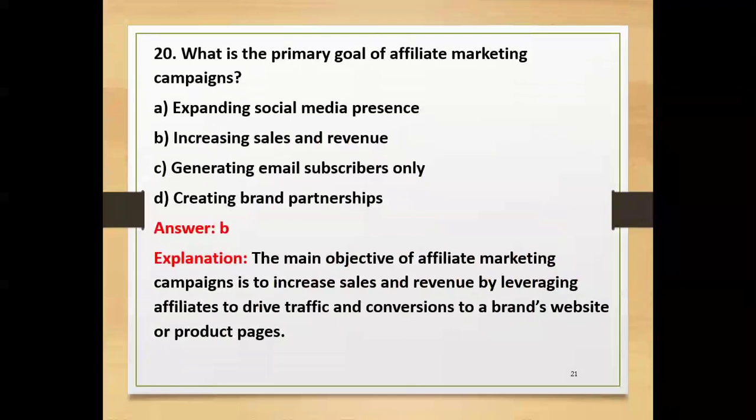The last one: what is the primary goal of affiliate marketing campaigns? What is the main goal? Is it expanding social media presence, increasing sales and revenue, generating email subscribers only, or creating brand partnerships? The answer is B. The main objective of affiliate marketing campaigns, in fact of any marketing campaign, is to increase sales and revenue by leveraging affiliates to drive traffic and conversions to the brand's website or product pages. These are the different multiple choice questions in affiliate marketing.